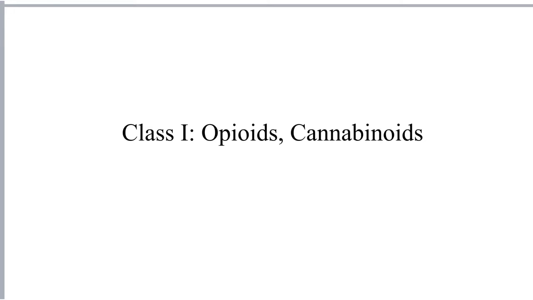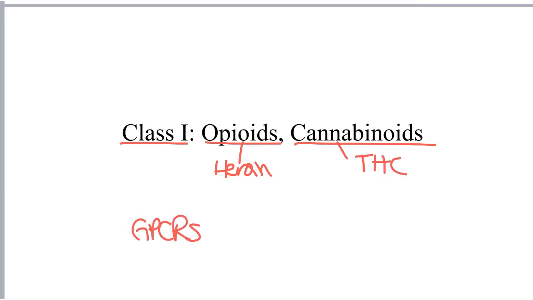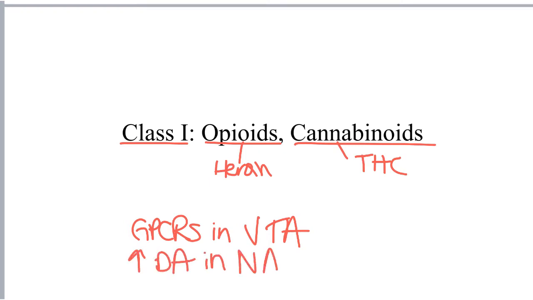This video will cover the Class 1 drugs of abuse, and primarily the opioids, such as heroin and morphine, and the cannabinoids, such as THC. As a reminder, the Class 1 drugs of abuse activate G protein coupled receptors in the ventral tegmental area, or VTA. This activation causes GABA disinhibition, which results in the activation of mesolimbic dopamine neurons and the increased release of dopamine in the nucleus accumbens.